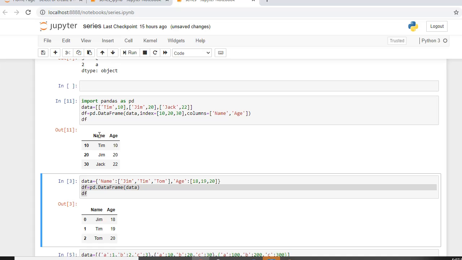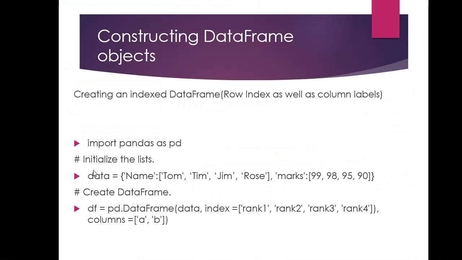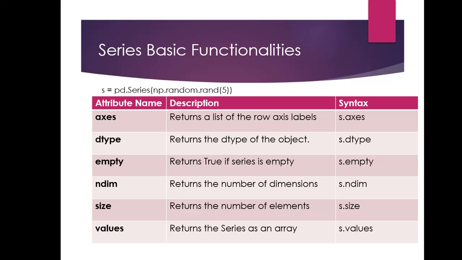Okay, so we have labeled our columns and we have given explicit indices as well. Next, we are going to see some basic functionalities of series and data frames. Let's say we are creating a series over here. Now, if I say s.axis, it returns a list of the row axis labels. That is, whatever indexes we have defined, it will return those indexes. Okay, let's have a look.